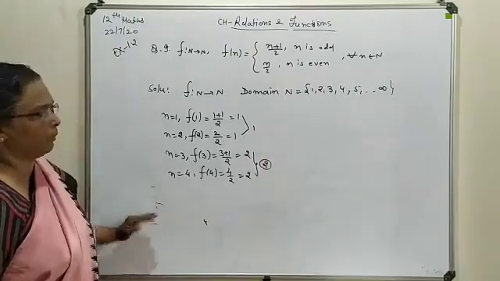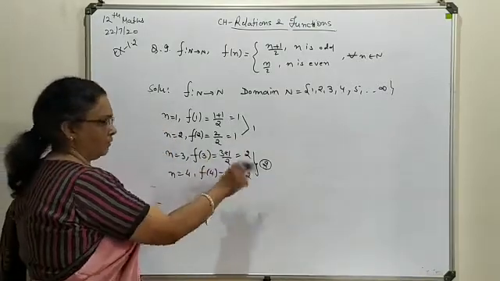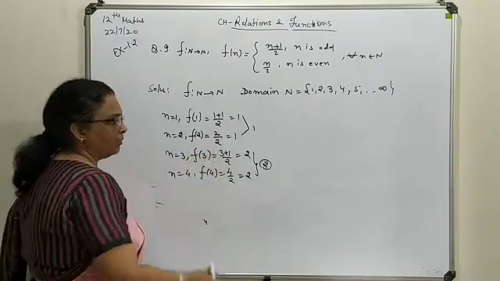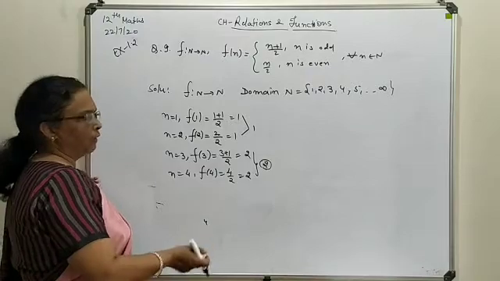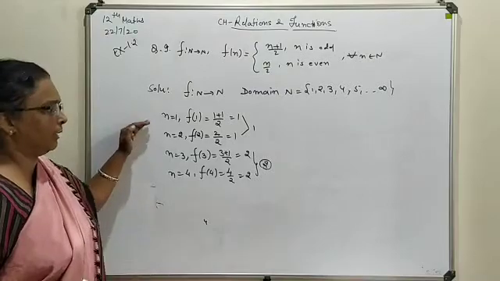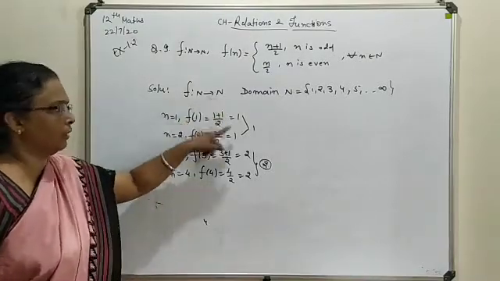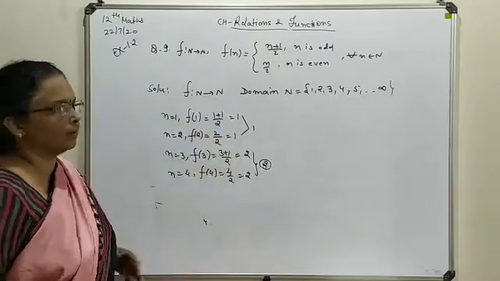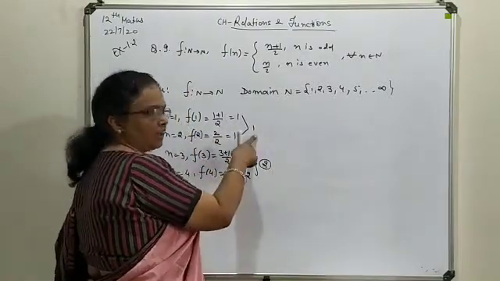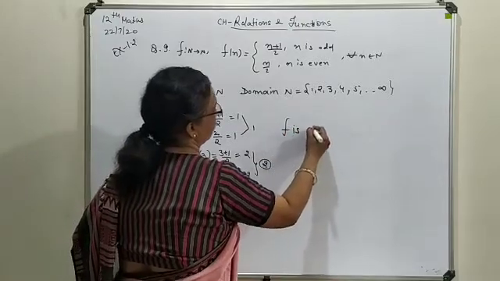So if you keep moving toward infinity, every two values will give you the same answer. If you write for 5 and 6, that will give you the value 3. If you write all the possible values, you get 1, 2, 3 and so on. So the function values are again natural numbers starting from 1. As a result, two values are giving you a single answer, so on this basis you can say that f is a many-one function.